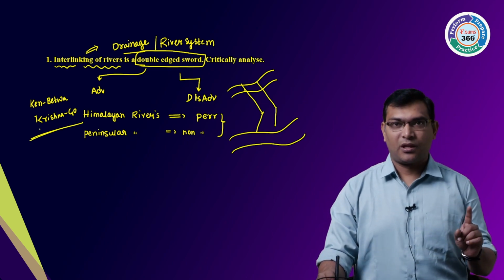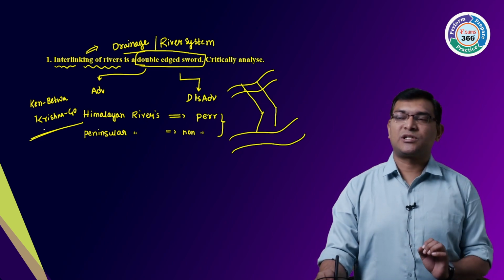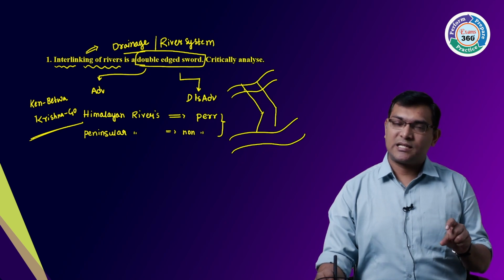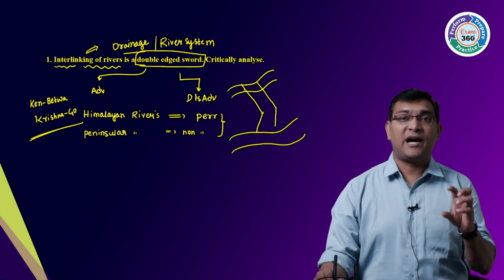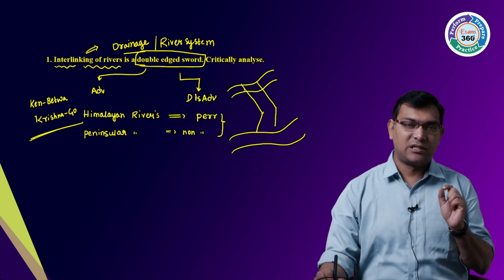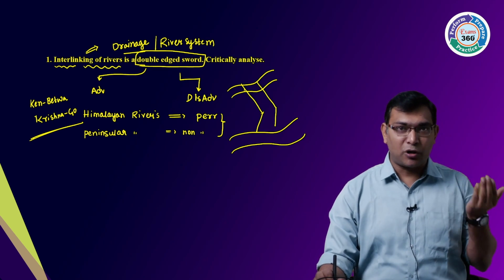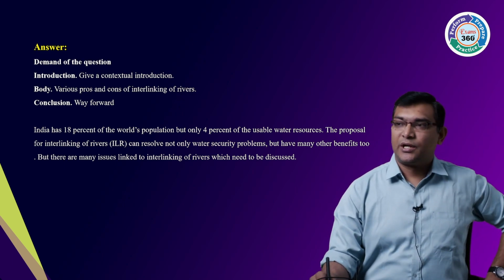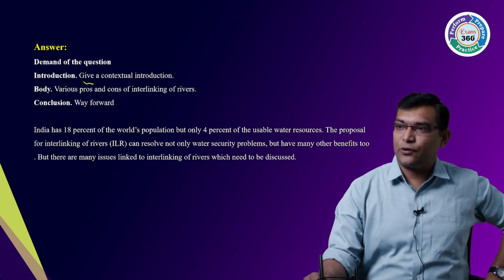Okay, so see here now. The question is, see, this interlinking of the rivers is a double-edged sword. That means they have both positives and negatives. See, what are the positives and what are the negatives? Let us start. First, the introduction. First, give the contextual introduction.